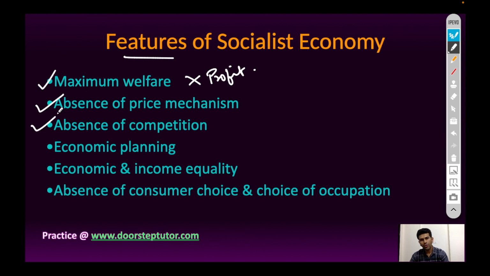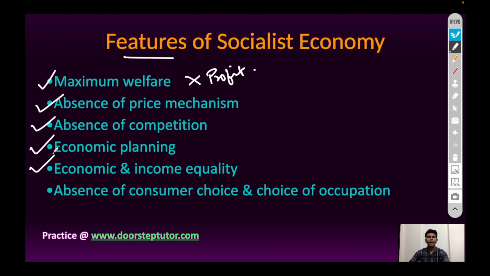Next, absence of competition. Since the government is the only complete owner and controller of all factors of production, there is absence of competition under socialist economy. Next, economic planning. The major economic decisions such as what to produce, how to produce, for whom to produce are taken by central planning authority. Next, economic and income equality. Unlike capitalism, the state focused more on socio-economic problems like education system, healthcare, etc. Therefore, there is a lack of economic inequality.